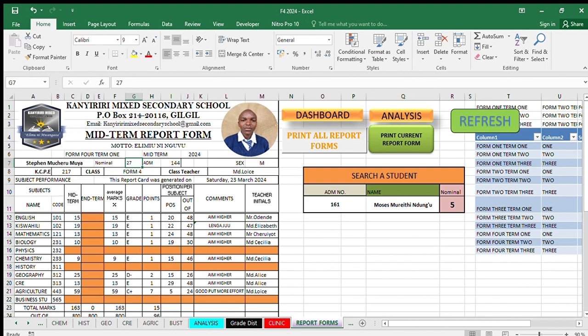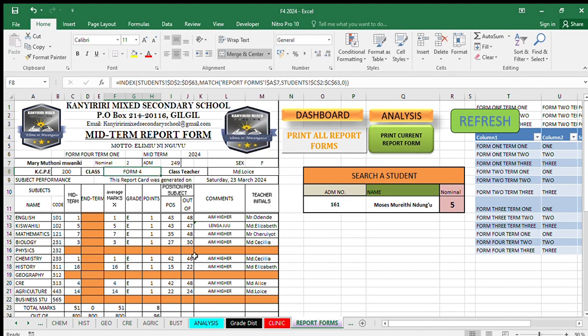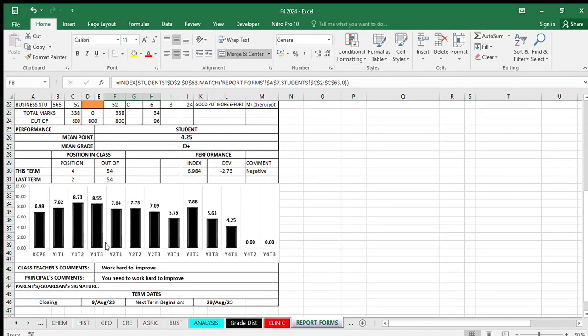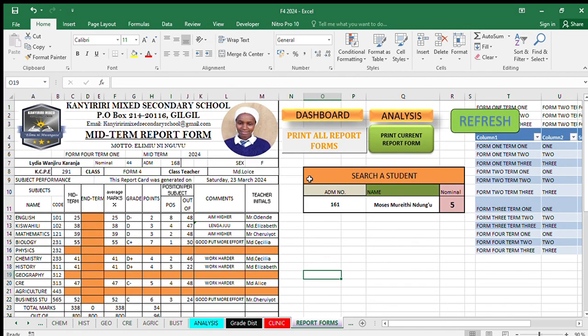Nominal number peke yake remember ndio tuna change only, nothing else. Nominal number only, hakuna kuchange admission. Kiweka 44 kifinya enter, inamtoa hapa, inatoa graph yake pia ina change automatically. So that is the report form.